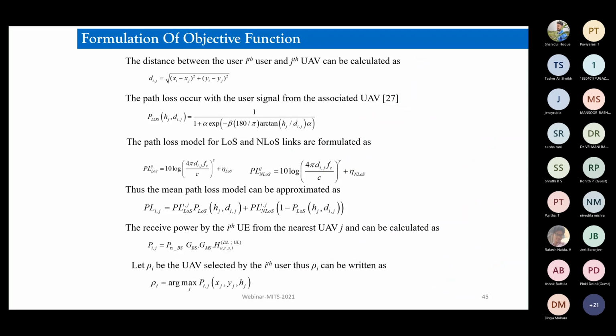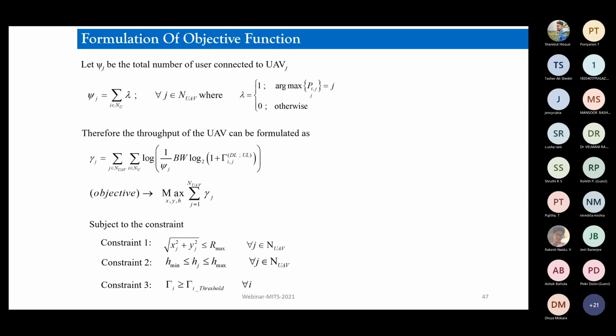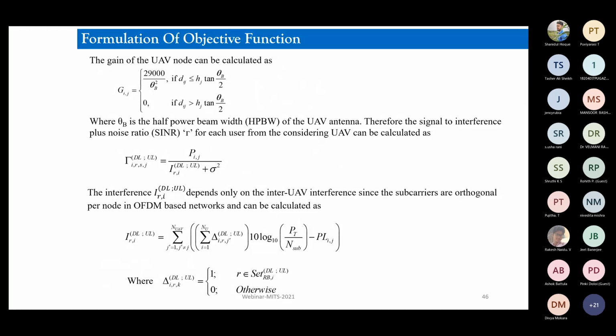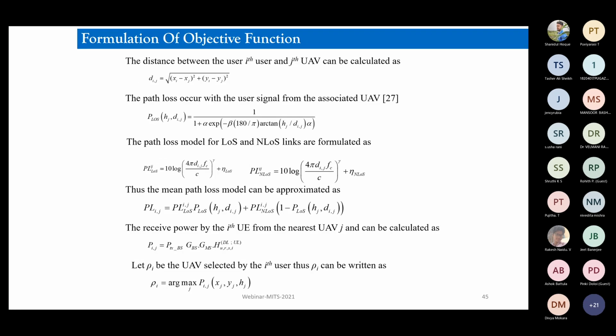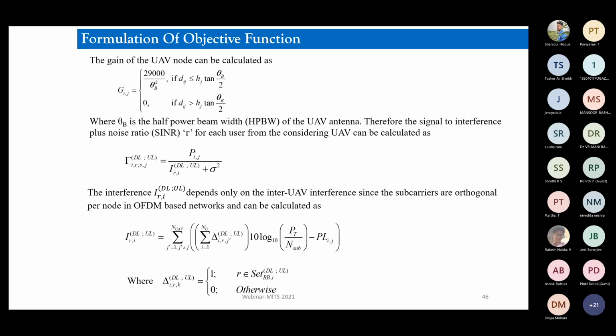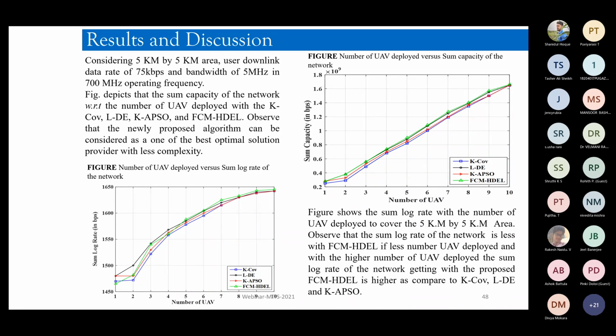So based on that, I'm not going into the formulation of this objective function, because those who have done some work in this area will be able to recognize those functions. So I will just quickly go into the details which we have observed, right? So we have implemented one novel algorithm called FCM HDL, right?